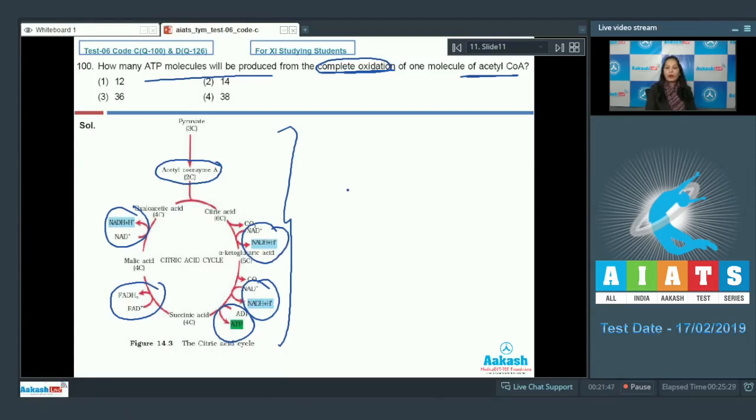So the net gain from one molecule of acetyl coenzyme A in Krebs cycle or in complete oxidation is 3 molecules of NADH plus H plus, 1 molecule of FADH2 and 1 molecule of ATP.